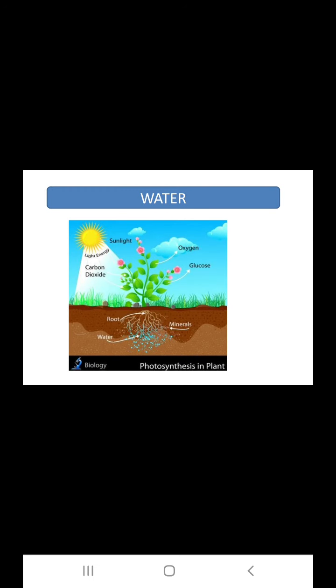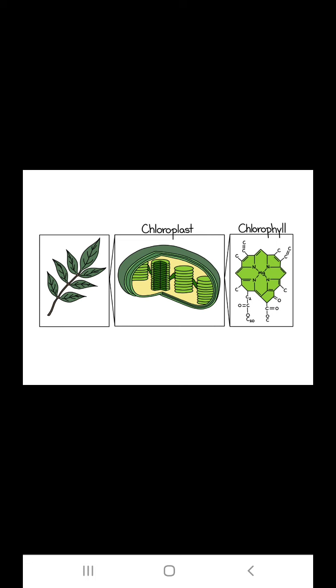Next factor, water. Water plays a major role in photosynthesis. By utilizing light energy, the water molecule splits by the process of photolysis, and through several steps in the process of photosynthesis, it helps to synthesize the food material.